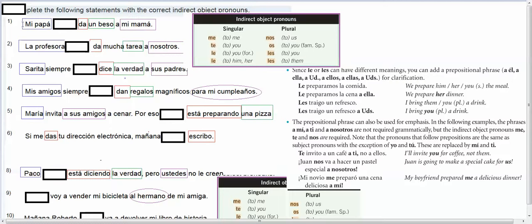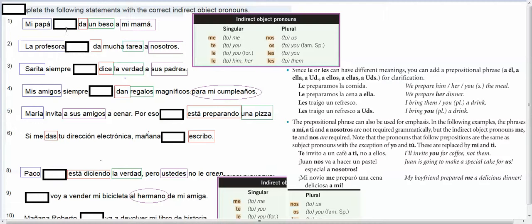El número uno dice, mi papá da un beso a mi mamá. So da is the verb, gives. Who's doing the giving? My dad. What's he giving? A kiss. That's your direct object. To whom is he giving it? My mom. She's the indirect object. So we're going to want to replace mom with the pronoun.